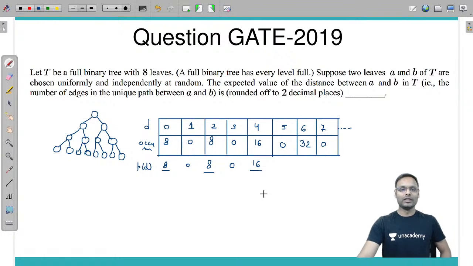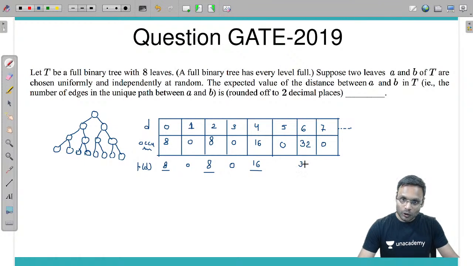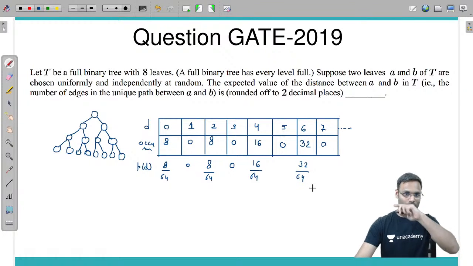No. This is the maximum distance. So occurrences of 32. Total how many occurrences? 8 plus 8, 16, plus 16, 32, plus 32, 64. So what is the probability? 8 by 64 here, 8 by 64 here, 16 by 64 here, and 32 by 64 here.